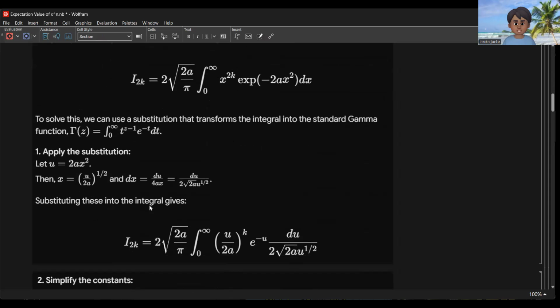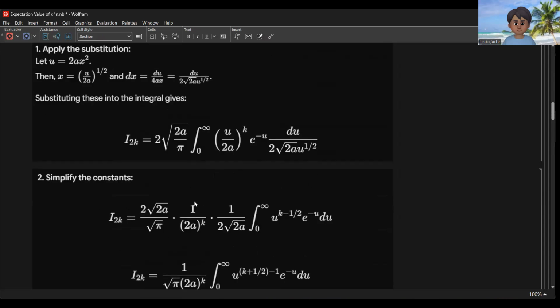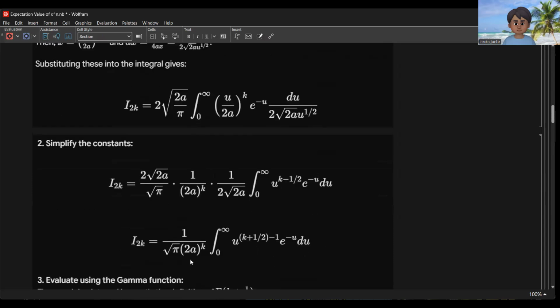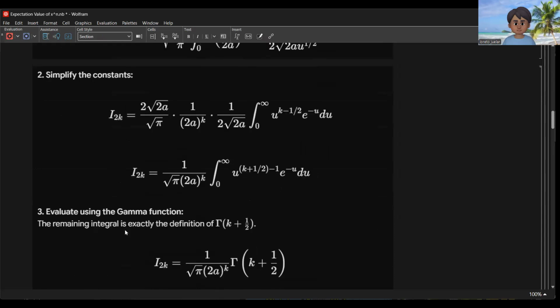Substituting this into the integral, we have these expressions. Then simplifying, we have I 2k equal to this by simplification. So evaluate using the gamma function.